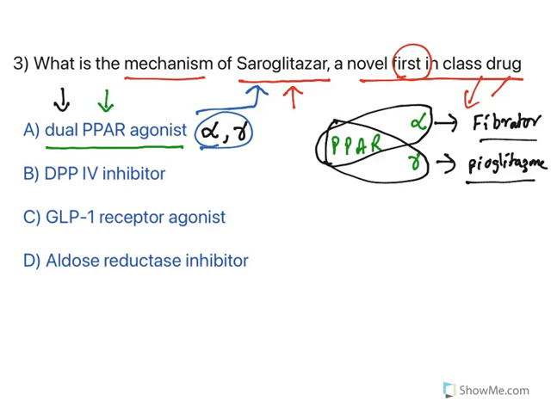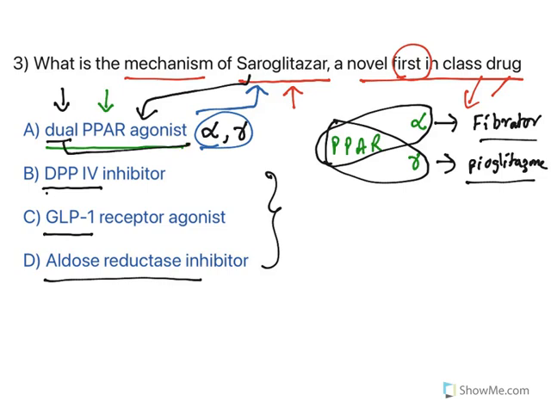See, the remaining classes are also related to hypoglycemic agents: dipeptidyl peptidase 4 inhibitor, glucagon-like peptide, aldose reductase inhibitors. All of them are antidiabetic or sugar-reducing hypoglycemic agents. But this particular drug belongs to dual PPAR. Dual means two of the receptors, alpha and gamma. It will be acting on both the receptors and reduces sugar levels. This is the answer. So the answer is dual PPAR agonist.